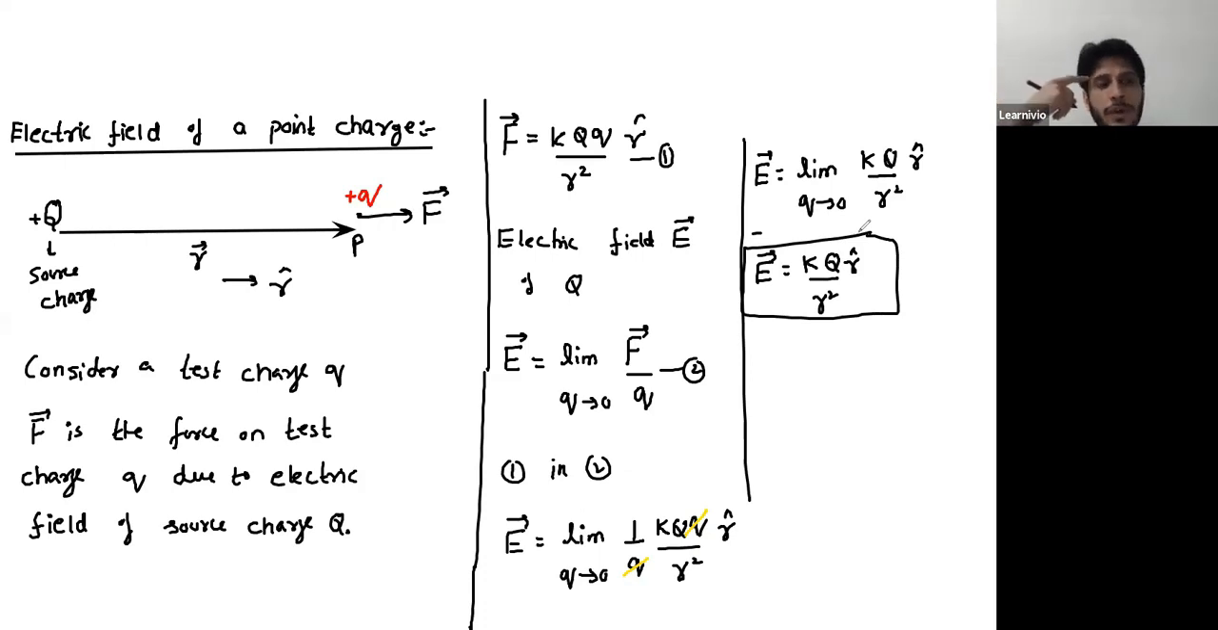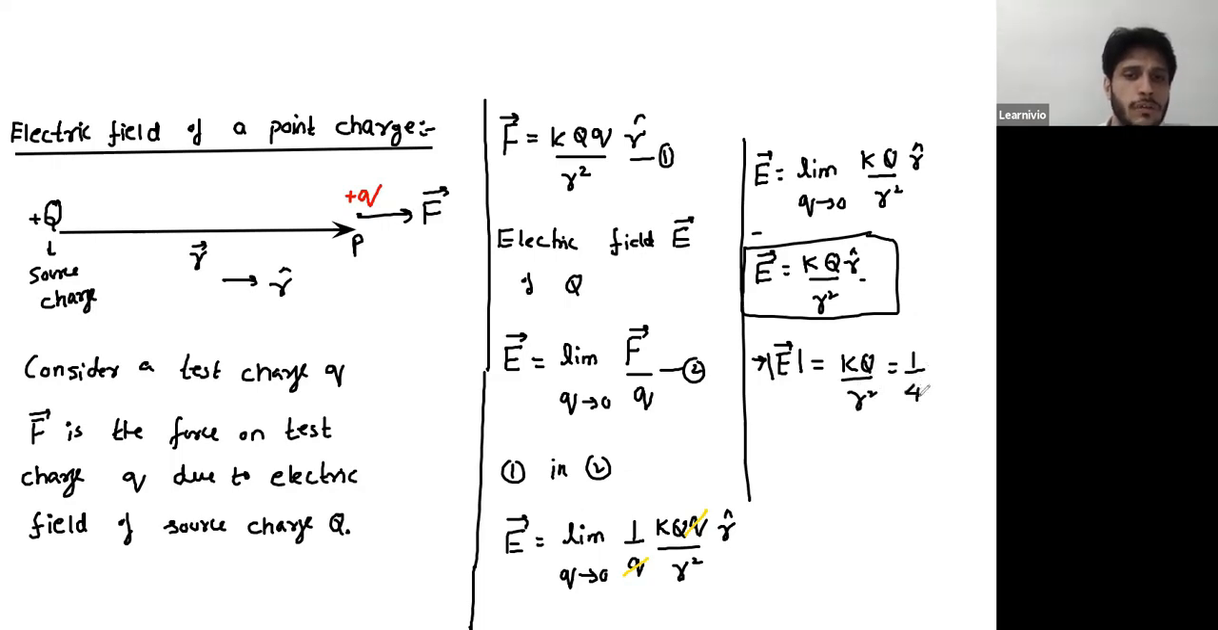Yes, Fatma, electric field is a vector. That's why we have considered its direction. That direction is same as that of force. So it's kQ by R square into R cap. If you wish to calculate only the magnitude, then you can simply drop this R cap. This R cap we are using to specify the direction. If you drop it, you are left with only kQ by R square.